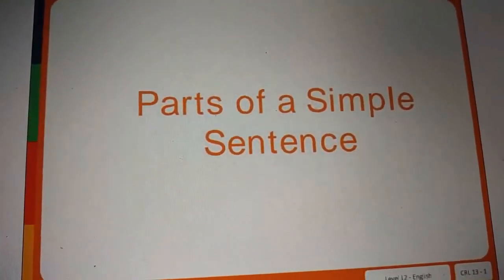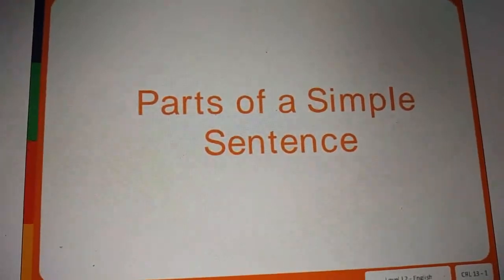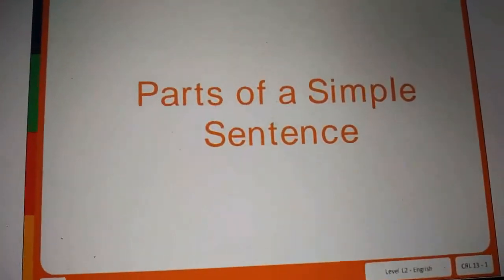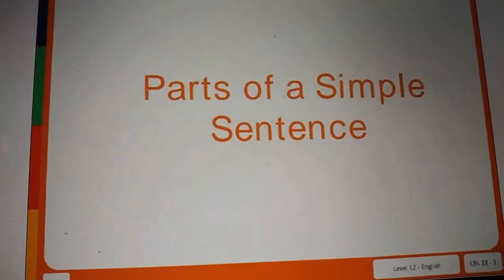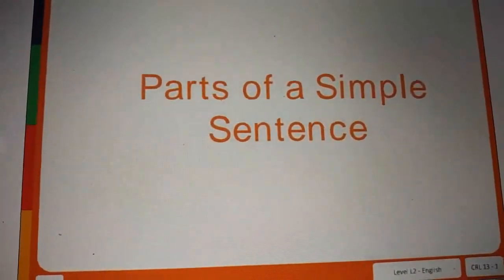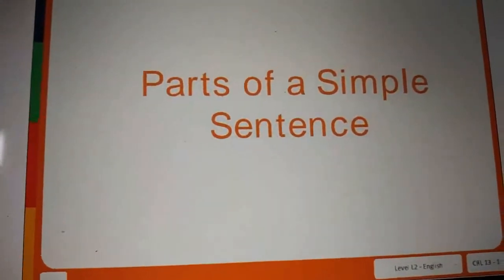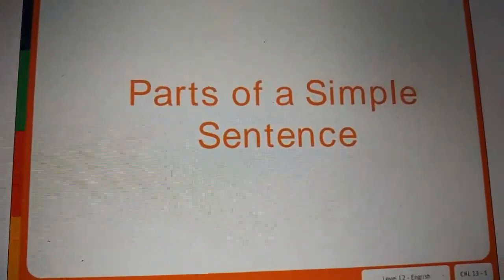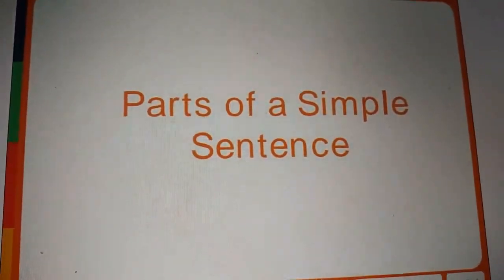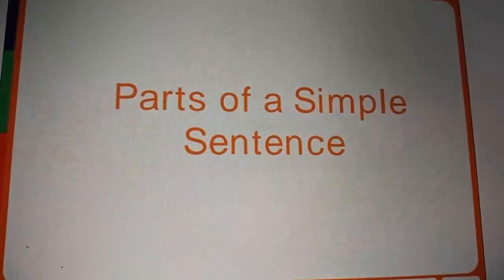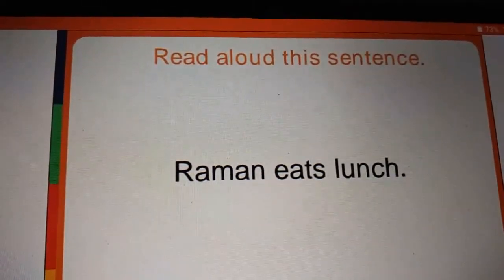Today we are going to learn about parts of a simple sentence. We all know a group of words is called a sentence. Now we are going to mark the parts of the sentences as subject, verb, object and complement, adjective, adverbs and all. Let's see what they are.